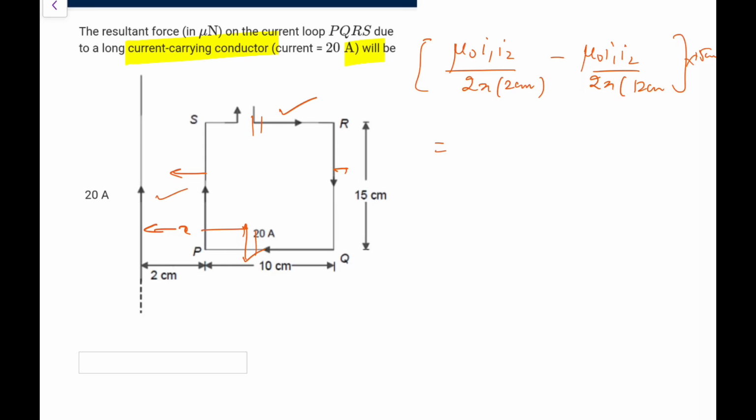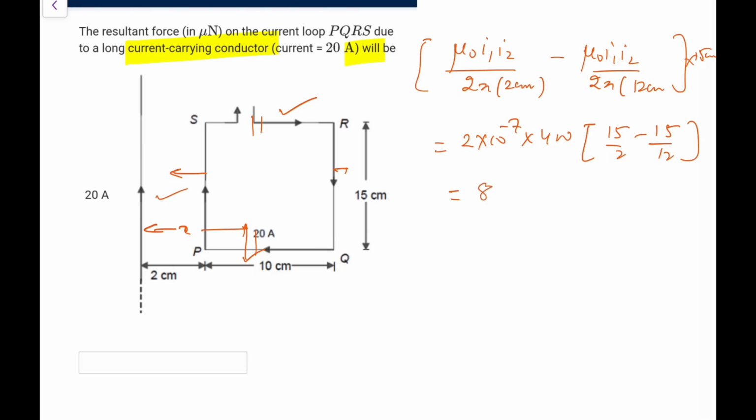So mu naught by 2 pi you can write as 2 into 10 to the power minus 7. I1 into I2 is 20 into 20, that is 400. Now we are left with 15 by 2 minus 15 by 12. The units will cancel, no issue.